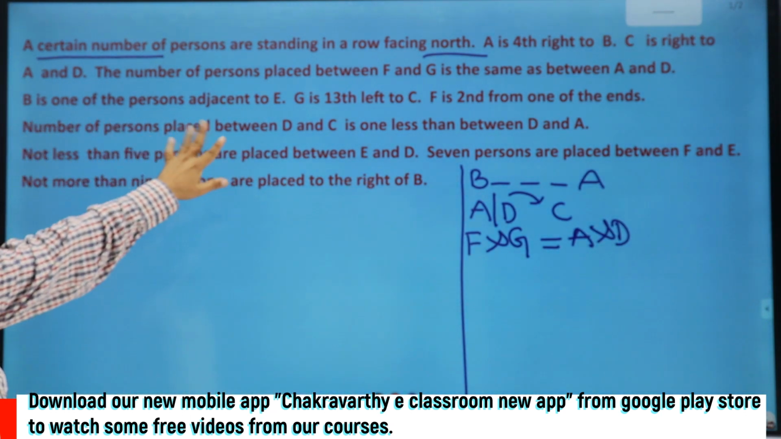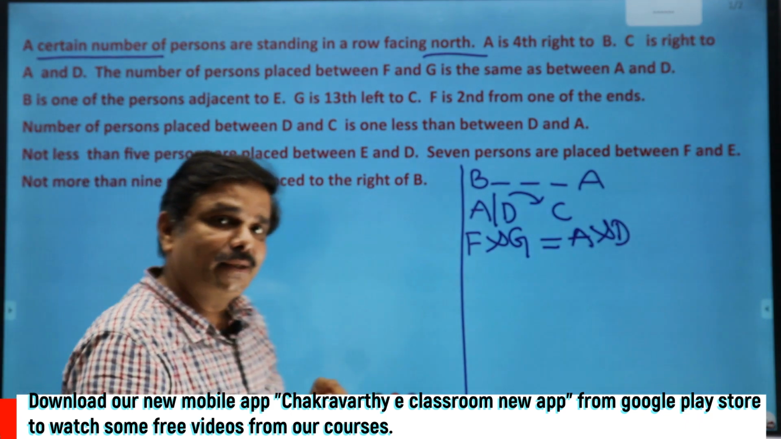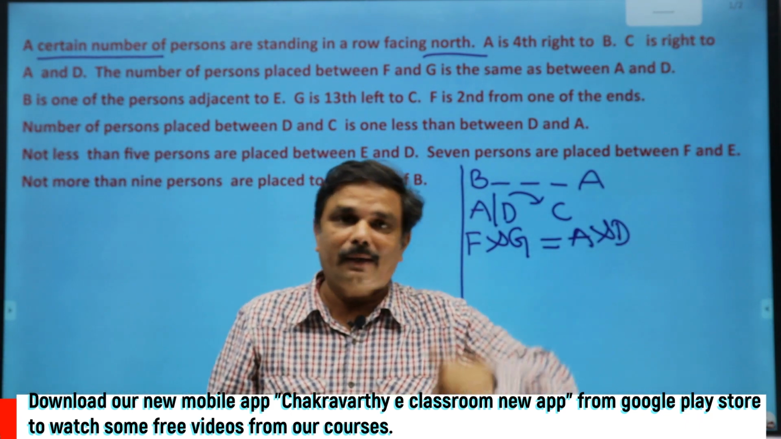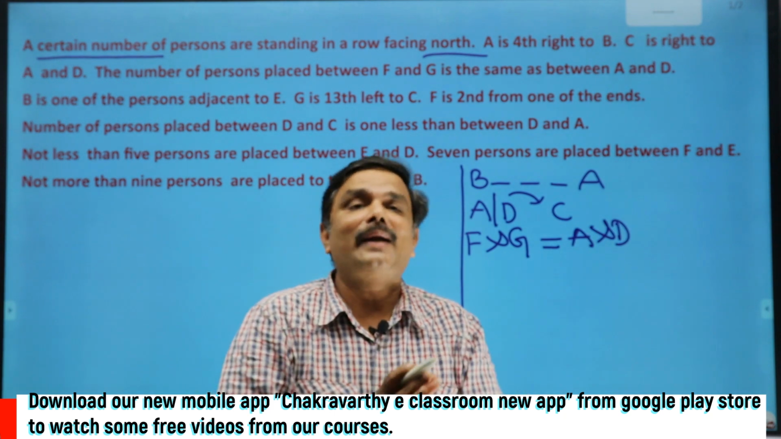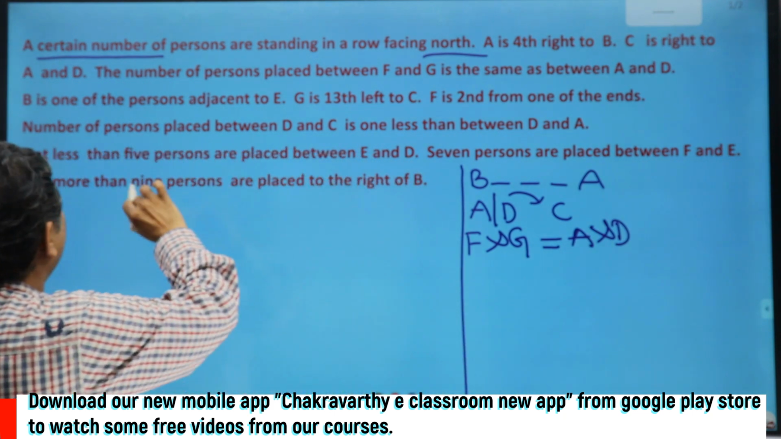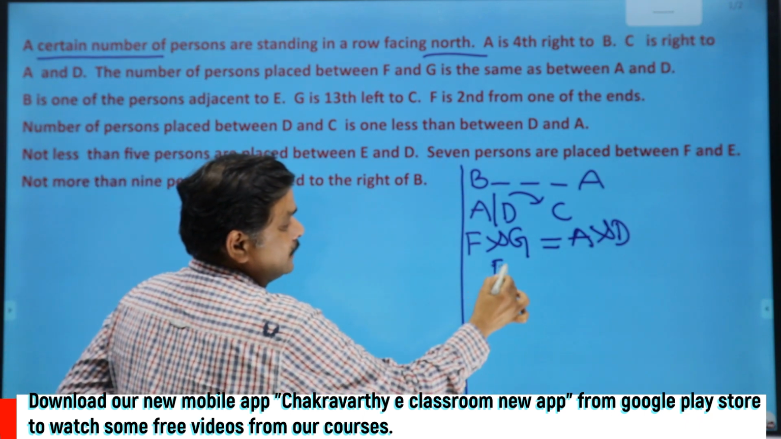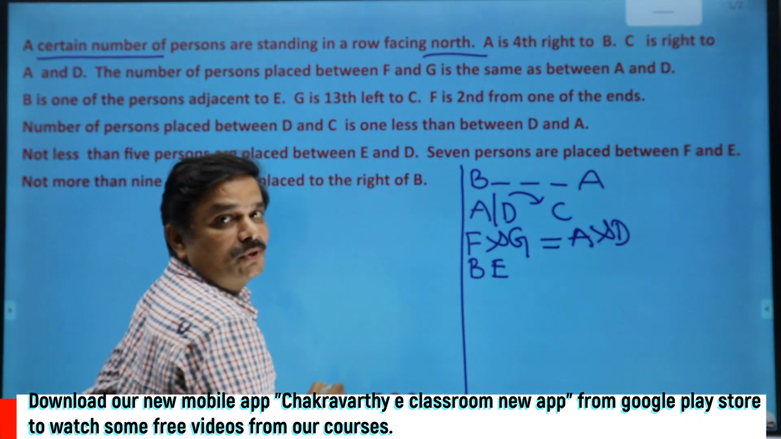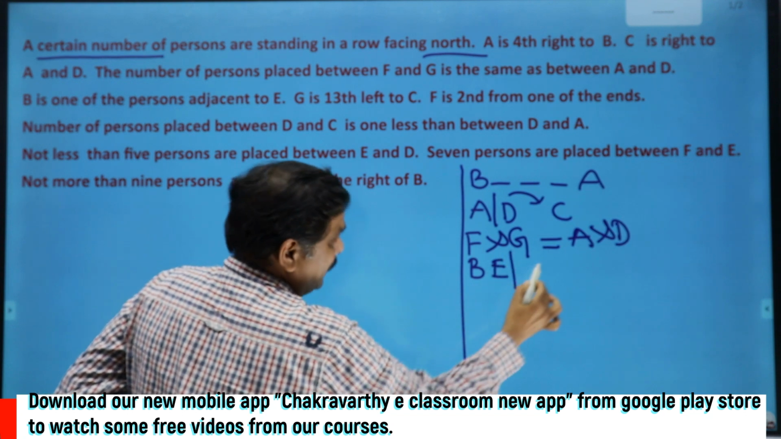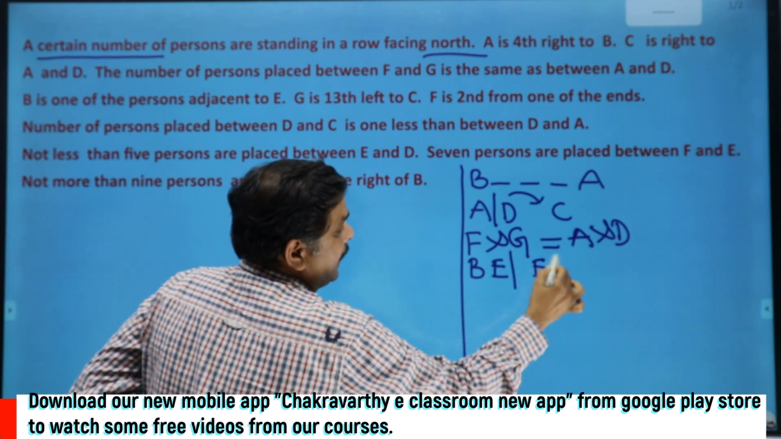B is one of the persons adjacent to E. What do you mean by adjacent? You know that one, either on the immediate right or on the immediate left. That is called adjacent. So here B is one of the persons adjacent to E. That means if E is here, B can be here. One possibility. Other possibility is there. If E is here, B can be here.